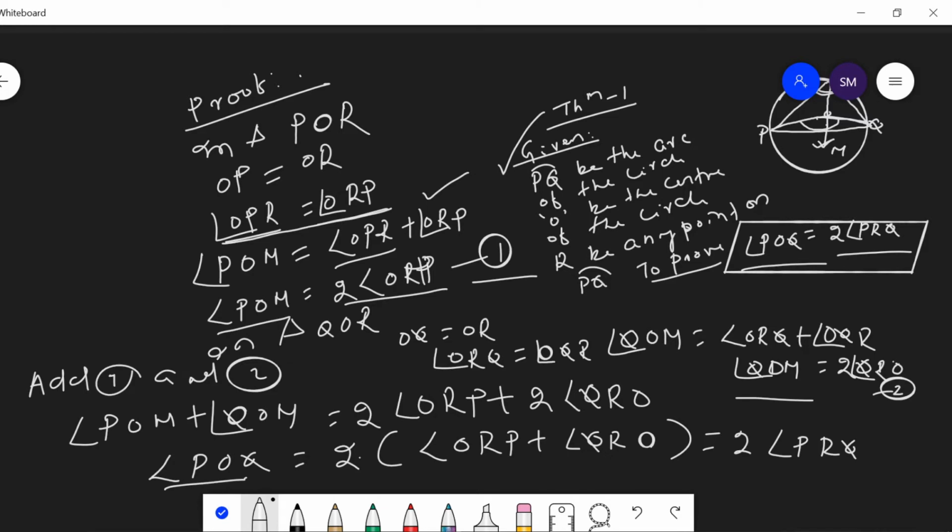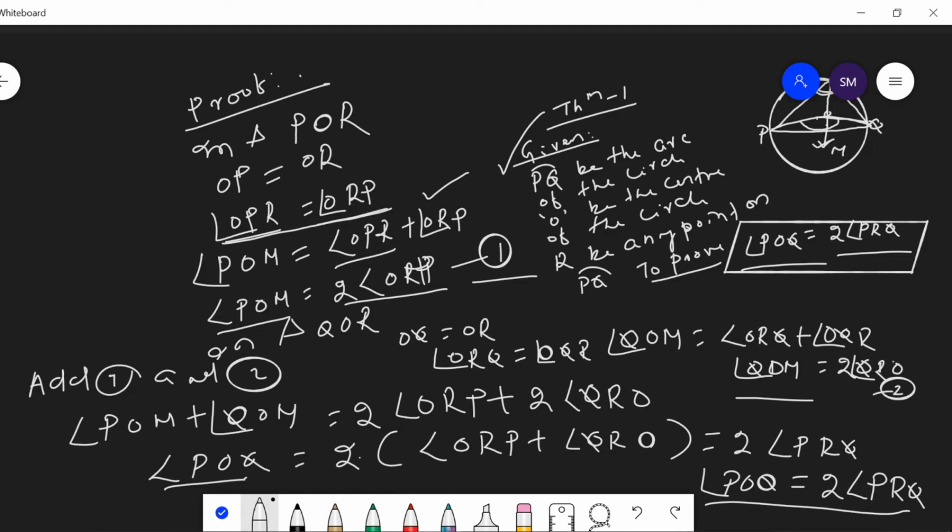Here we have proved that POQ angle is equal to twice of PRQ angle. Let us discuss here. Here we have to prove that the angle which is subtended by an arc of a circle at the center is double of the angle subtended by it at any point on the remaining part of the circle.